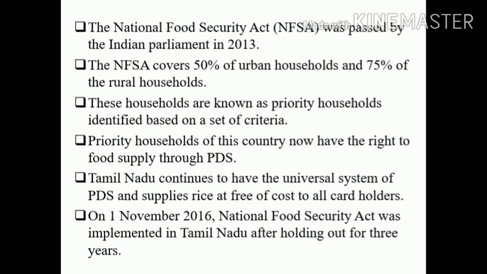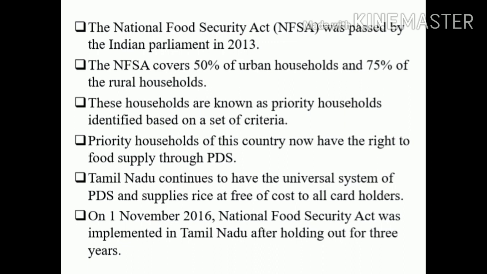So under that, they guarantee the supply. These households are known as priority households, identified based on a set of criteria. Priority means giving a chance to them. Under this priority, households of the country now have the right to food supply through PDS. So they have the right to get food products from the PDS system.